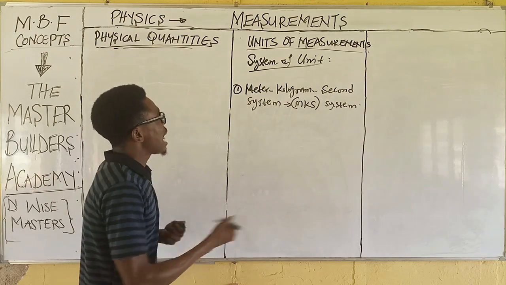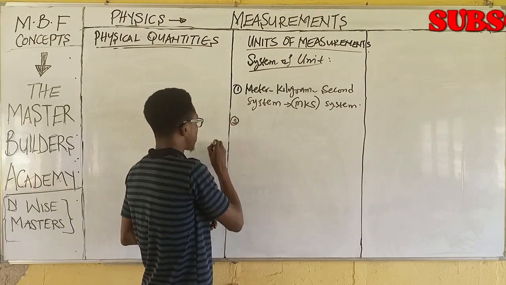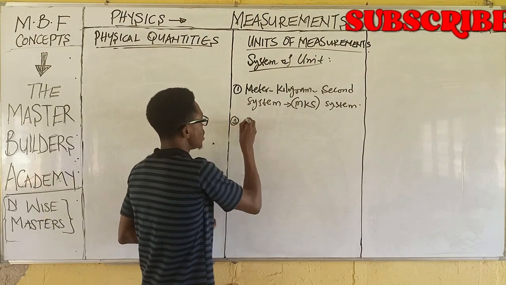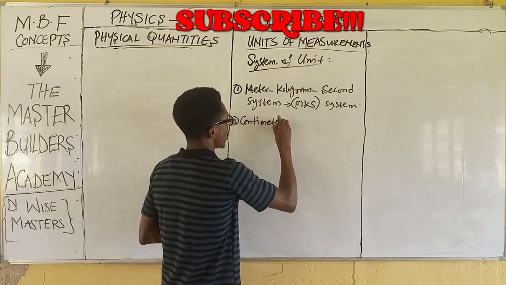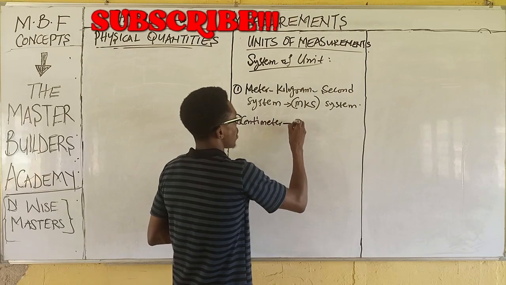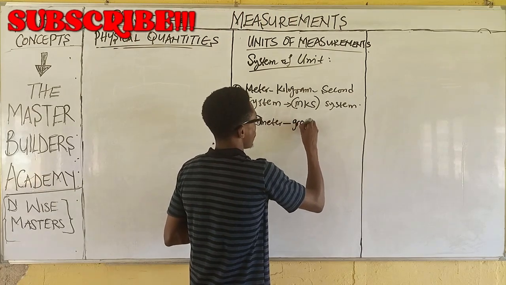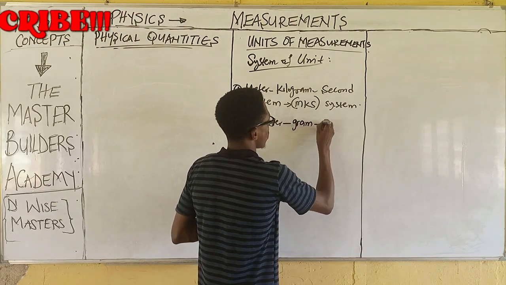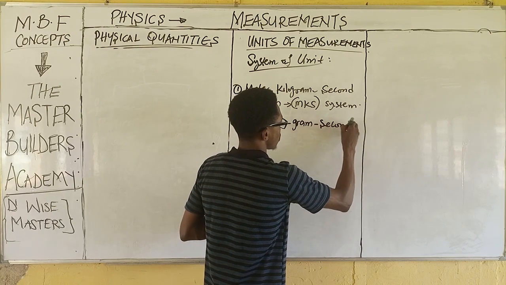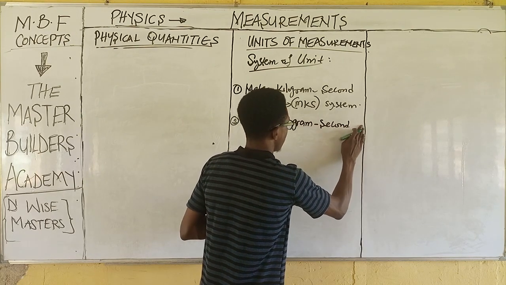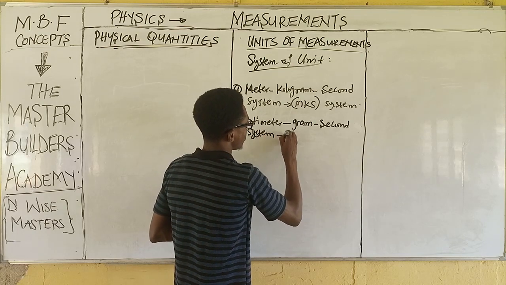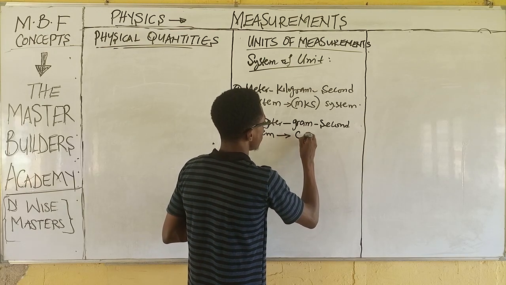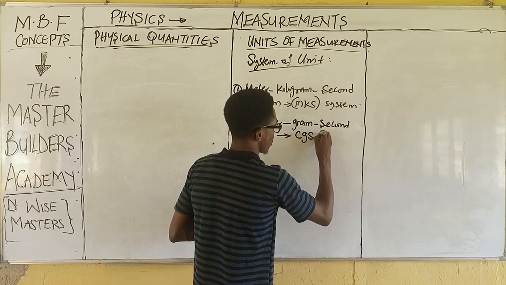Then the second aspect of it is the centimeter, gram, second system. Are we there? And this is known as the CGS system.